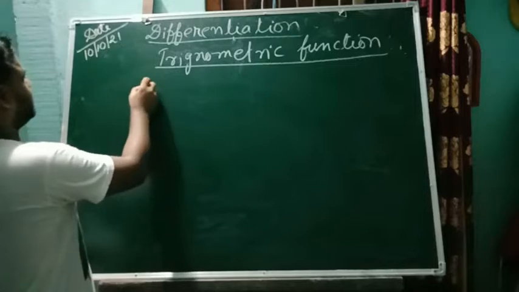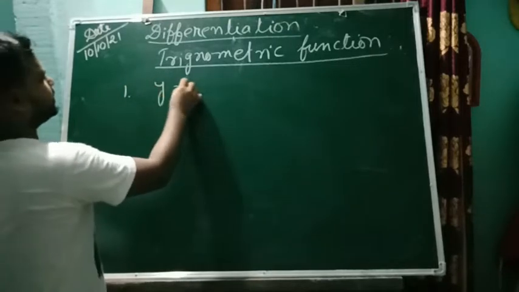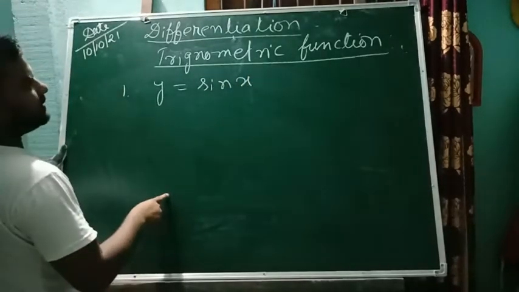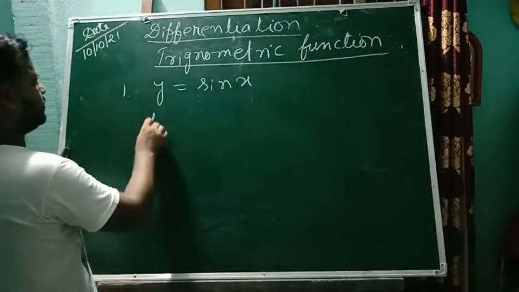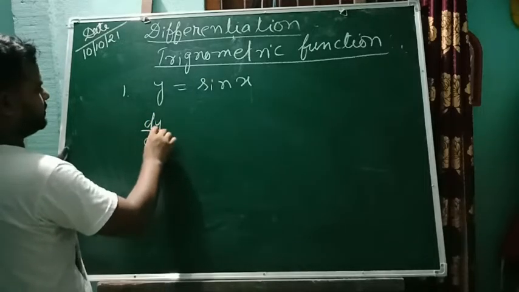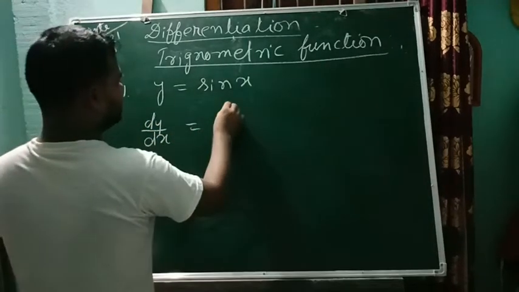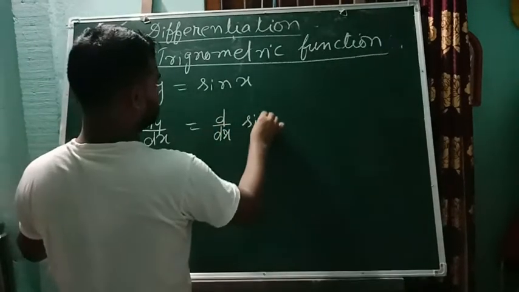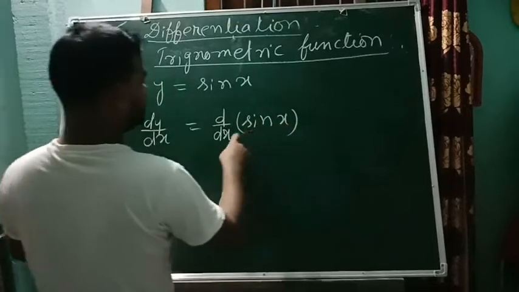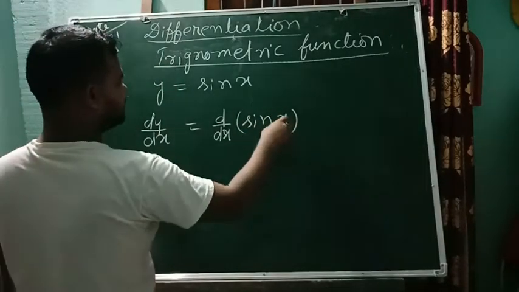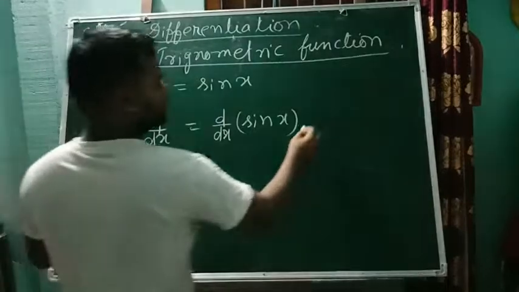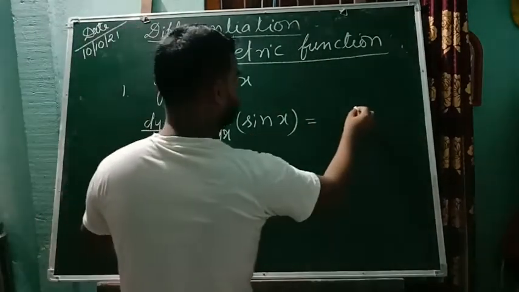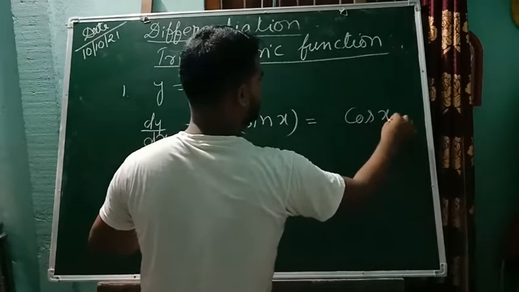If function y is equal to sine of x, and we have to find the derivative of this, d by dx of sine x. See, this sine, theta is in x, so we can do it with the formula. Sine changes to cos x.